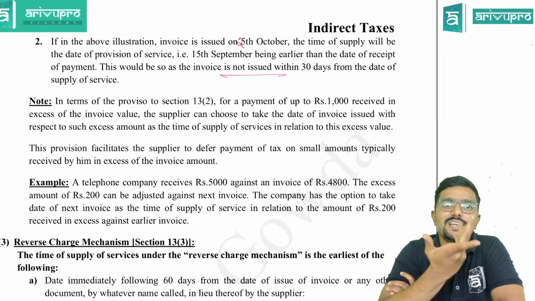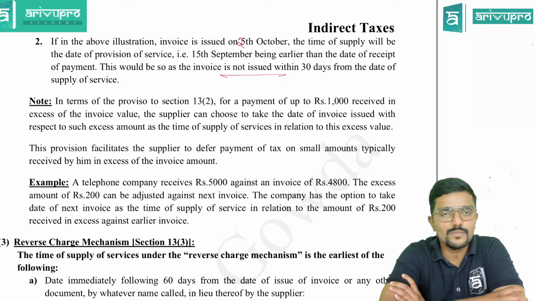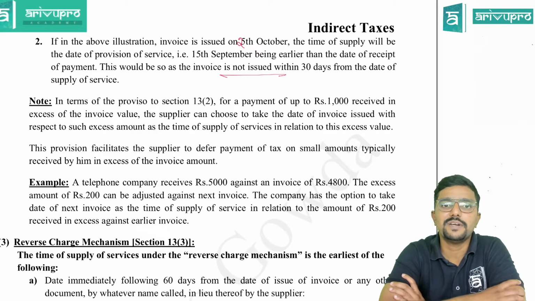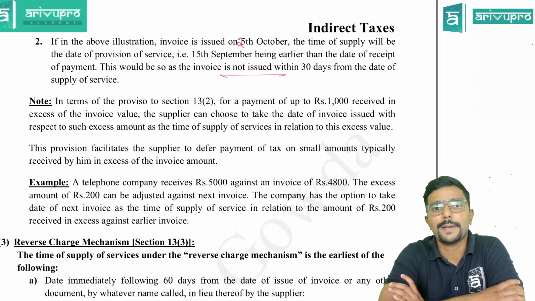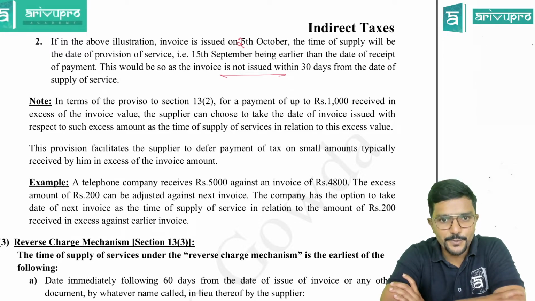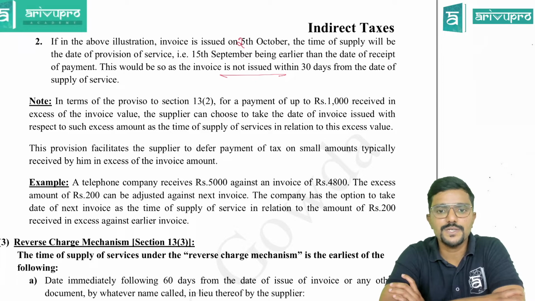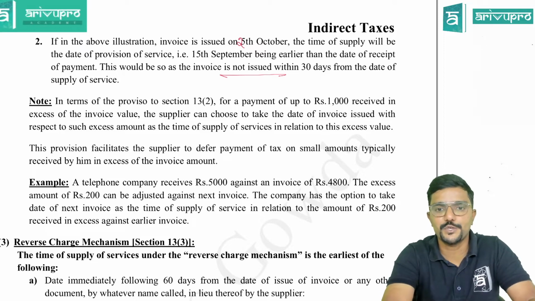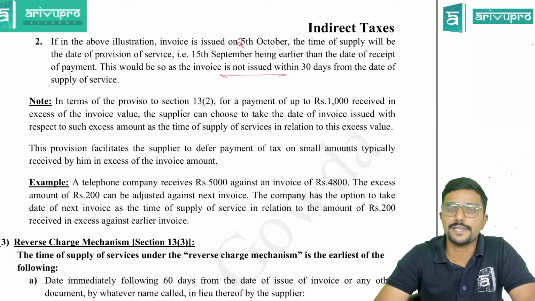So date of payment is earlier. So supply. Okay, sir. Whereas for goods, advance is not taxable because date of payment is not there. It has been removed. Okay. But a proviso has been given. In terms of proviso to section 13.2, for a payment of up to 1000 received in excess of invoice value, the supplier can choose to take the date of invoice issued with respect to such excess amount as the time of supply of services in relation to such excess value.